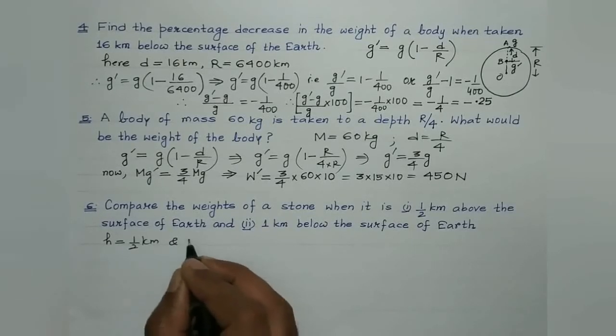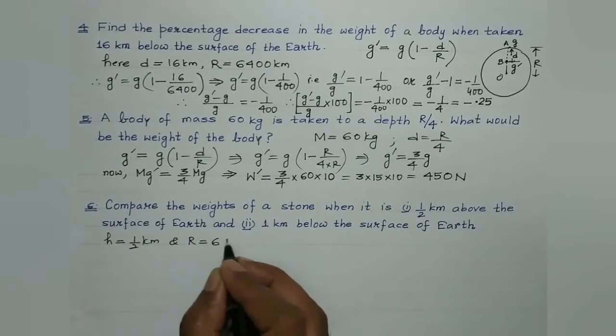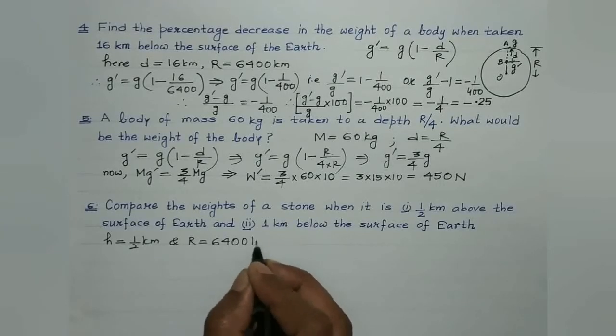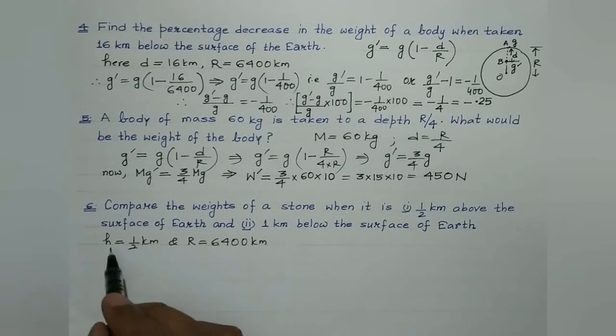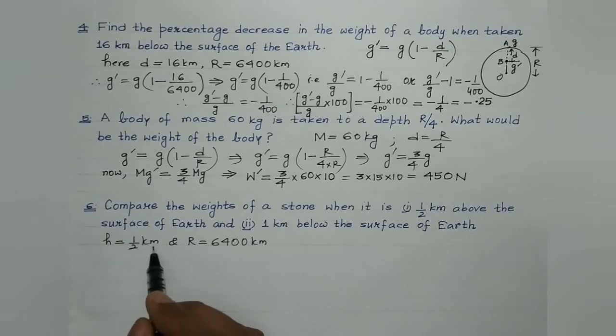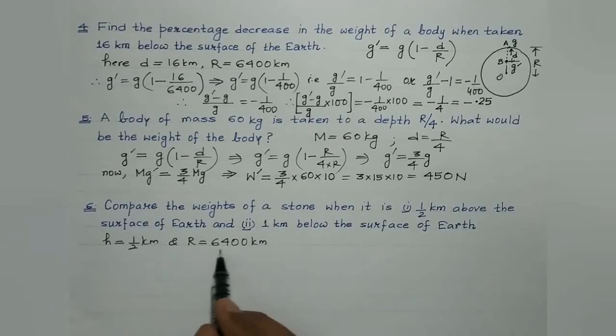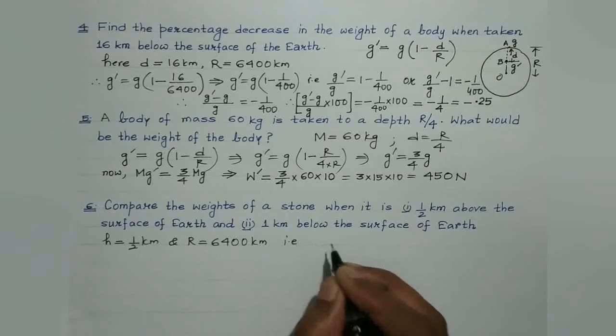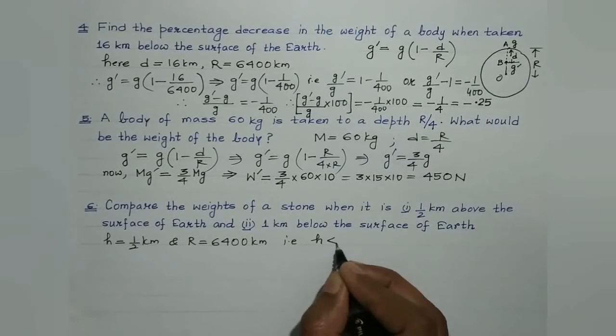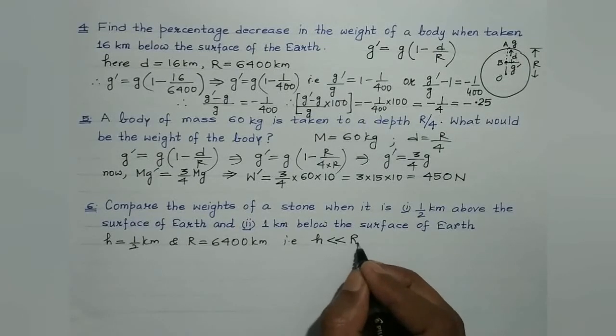And students, the radius of the earth, we are aware, is 6400 kilometer. The height of the observation point above the earth's surface is only 0.5 kilometer, which is very negligible as compared to the radius of the earth, which is huge, 6400 kilometer. That is, it is a case where h is very, very less as compared to r.